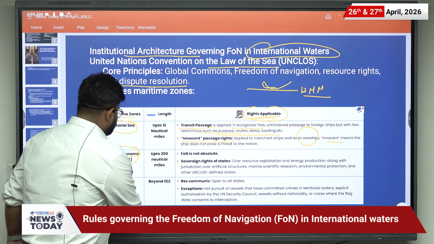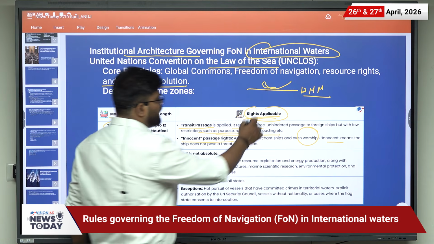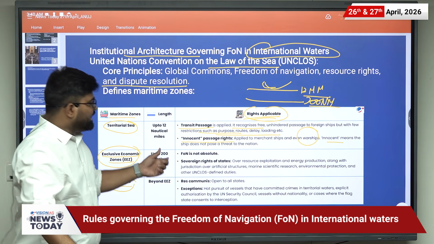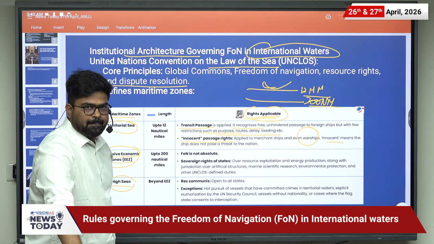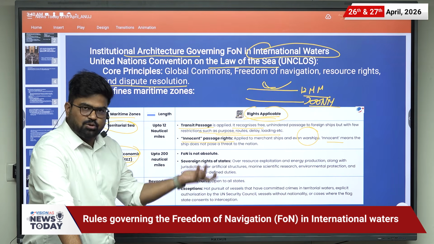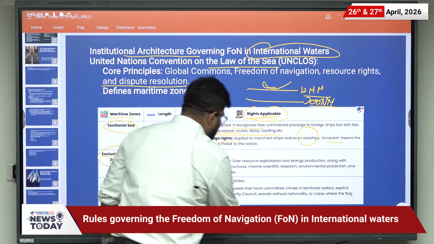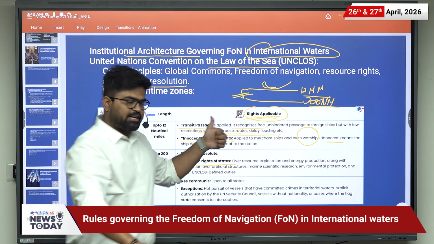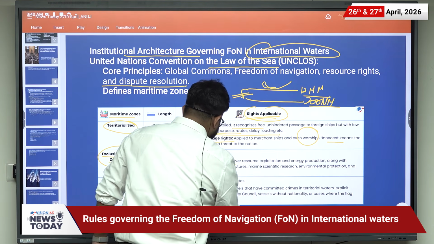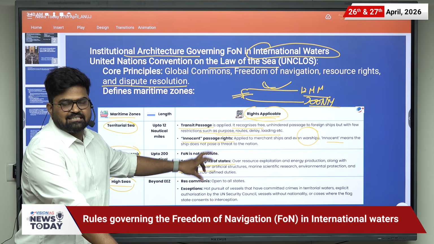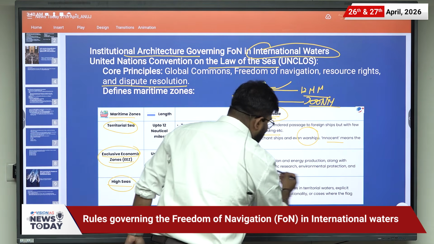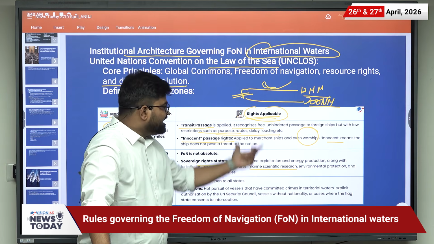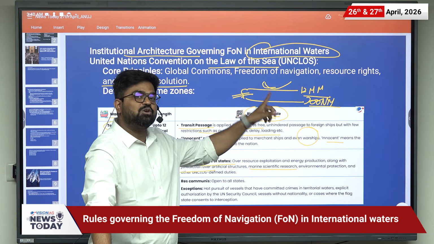Then the exclusive economic zone, that is up to 200 nautical miles. So here freedom of navigation is not absolute. Even in the territorial water it is not absolute. There are sovereign rights of the states over resource exploitation, the resources which are there in the exclusive economic zone, and energy production, along with jurisdiction over artificial structures such as islands. Then marine scientific research in this area: if another country wants to do scientific research, it has to take permission from the original country.